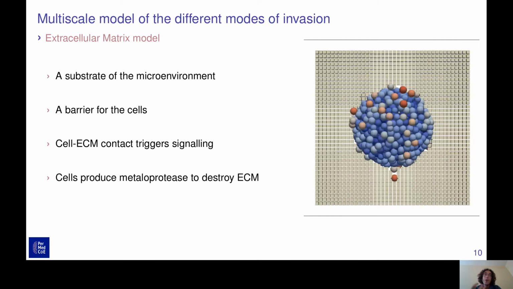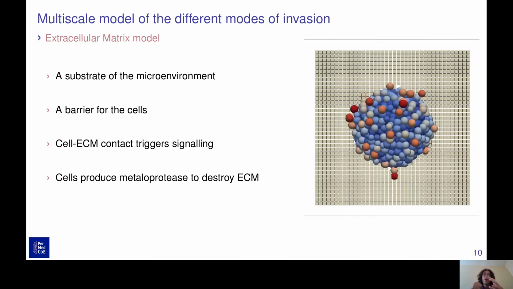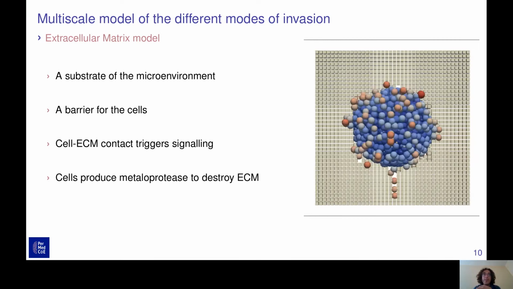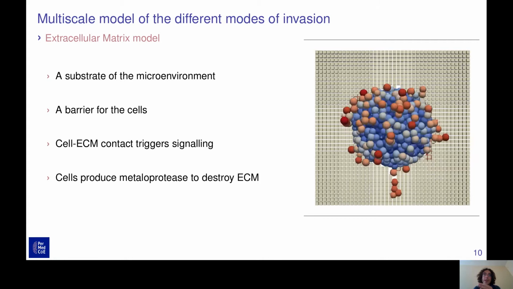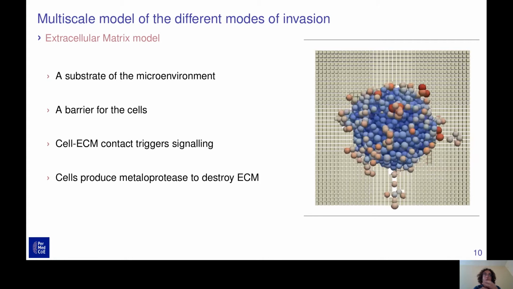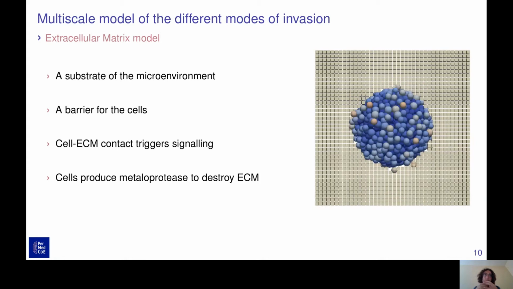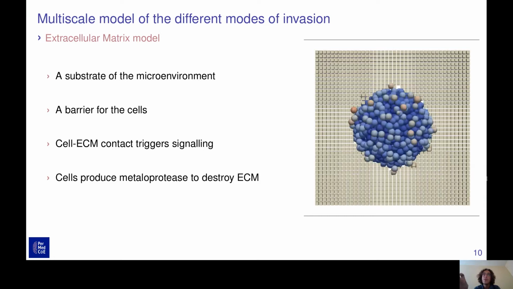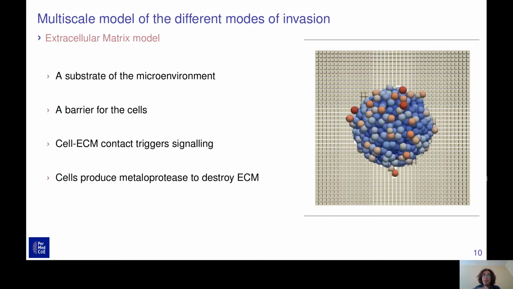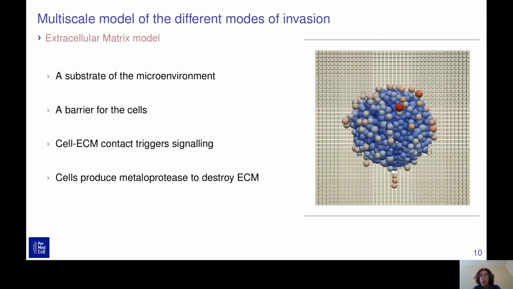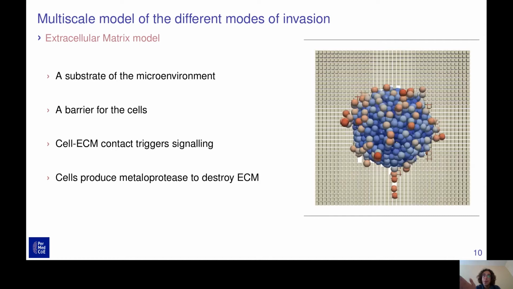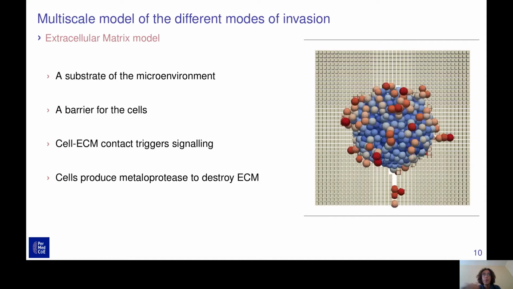Every time one of the cells at the periphery comes into contact with the ECM, this will trigger signaling inside the cell, and the cell will produce at its periphery metalloprotease, which will destroy the extracellular matrix. This way, as you can see, the extracellular matrix, the small bricks, is degraded, and cells will be able to advance through the ECM.